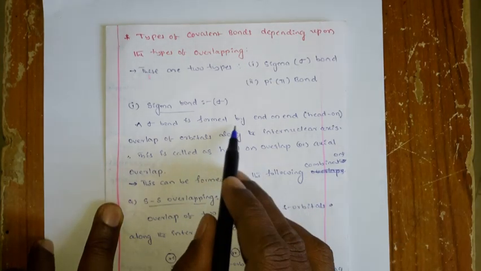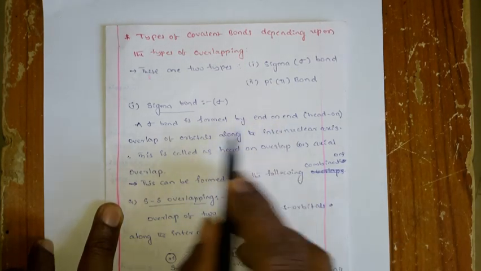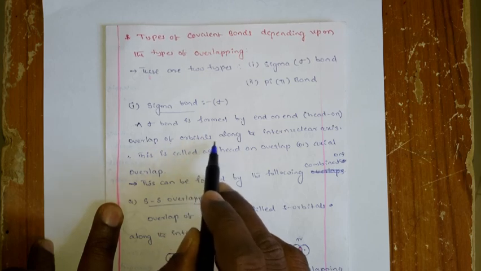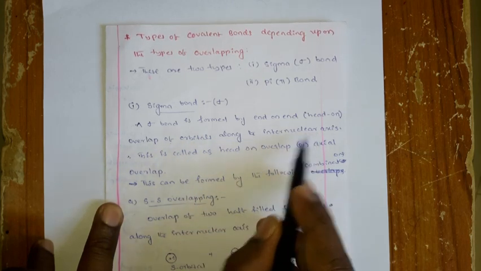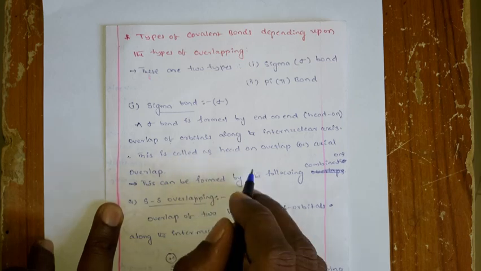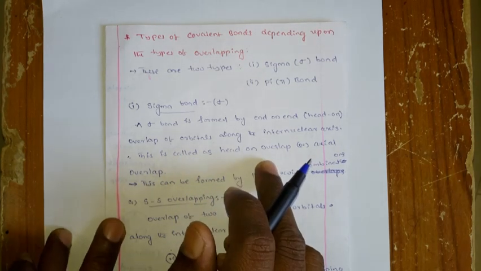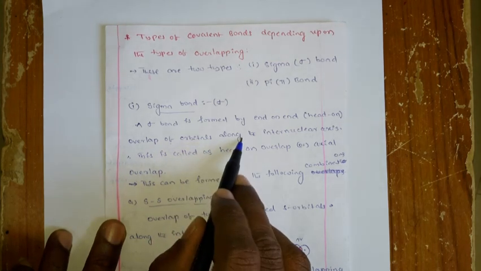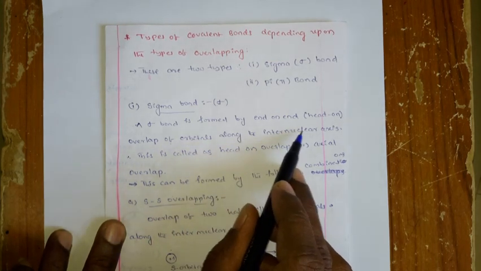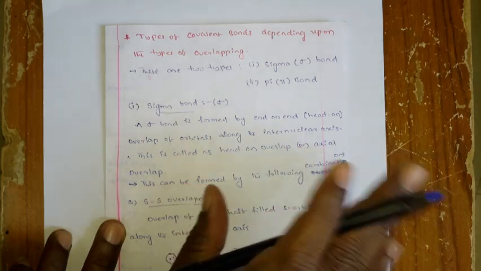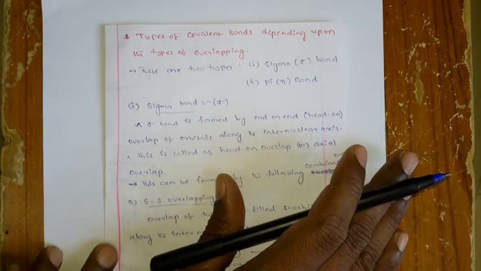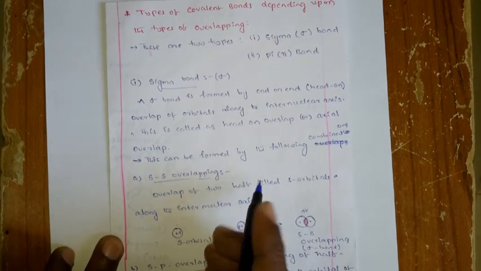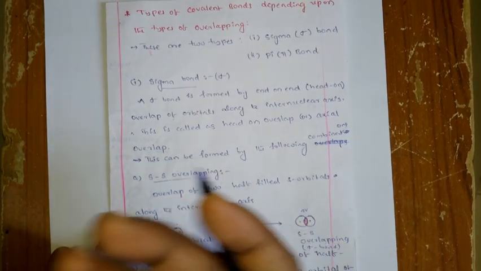A sigma bond is formed by the end-on-end overlap of atomic orbitals along the internuclear axis. That means there are two atomic orbitals, and they can overlap along the internuclear axis. That is very simple, along the internuclear axis. Now we can see how many types of such overlapping there are.